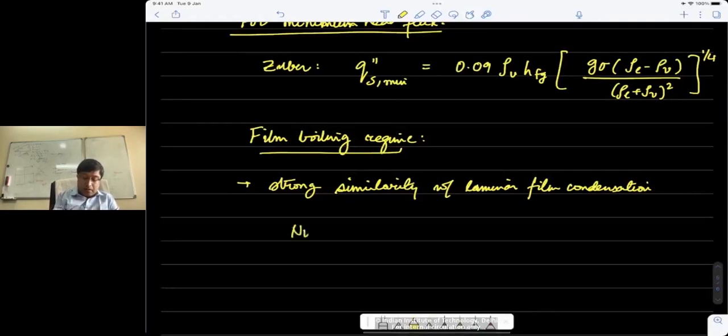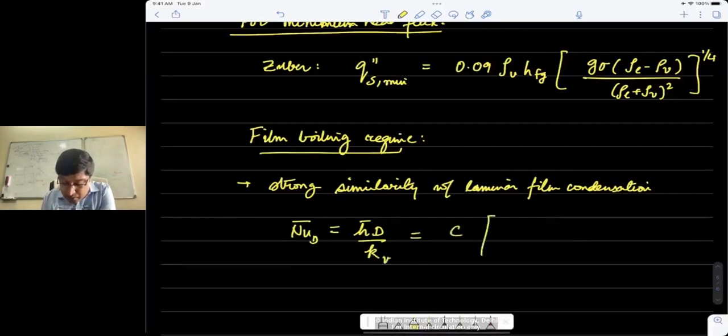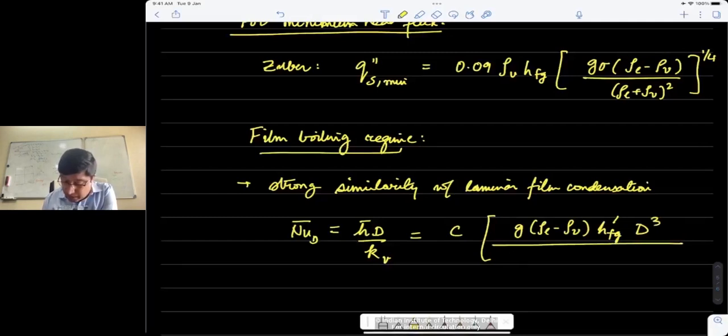So the Nusselt number in this case, over a surface which is maybe a cylinder or a sphere, written in terms of the average heat transfer coefficient, h d by k of the vapor, is written as C into [g (rho_l minus rho_v) h_fg prime d cubed by kinematic viscosity of the vapor, thermal conductivity of the vapor, into (Ts minus Tsat), which basically is delta Te] to the power 1 by 4.